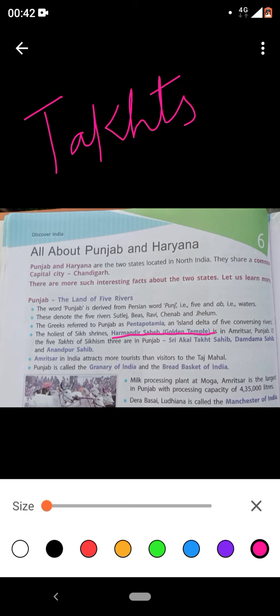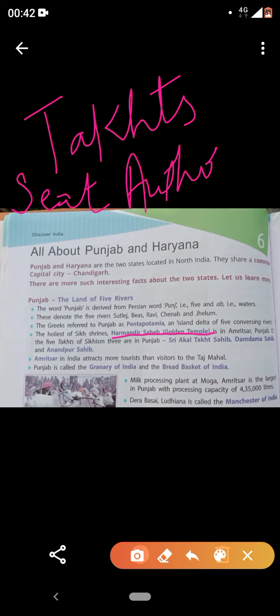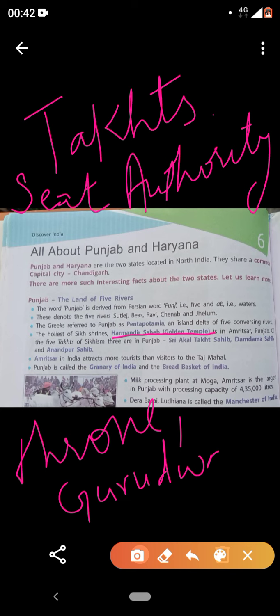I think those who are Sikh know about these five Takhts. Basically, Takhts are seats of authority, like a throne for a king. In Sikhism, these five Takhts are gurudwaras situated at different places.